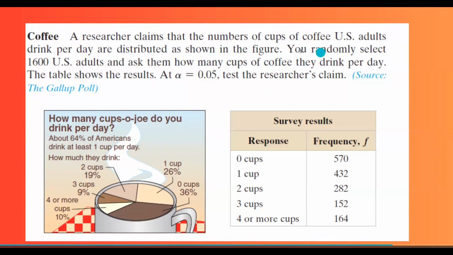Well, we are a statistician. We're going to randomly select 1,600 U.S. adults and ask them how many cups of coffee they drink per day. You have the result of the survey here. 0 cups, 570, 1 cup, 432, and so on. At 5% level of significance, that's the researcher's claim. Do you reject or support this claim?